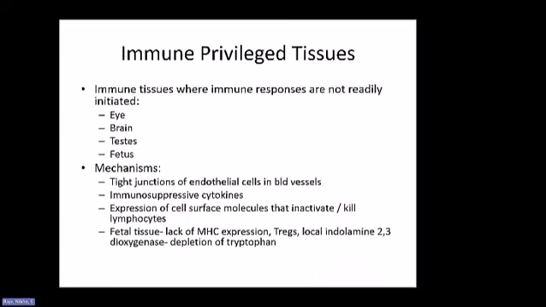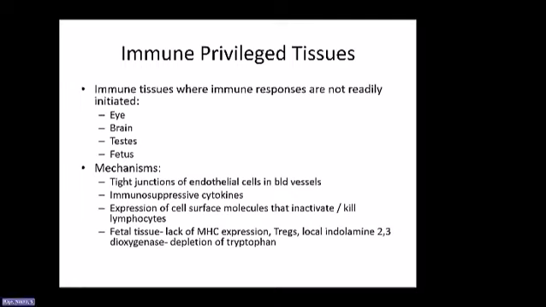Now, apart from that, remember that there are some tissues. So we are talking about regional immunity, and we talked about the GI tract and respiratory tract, GU tract. We talked about the skin. And that's really important. But there are some tissues, some regions where immune responses are not as easy to initiate. And that's an important concept for some of these tissues that are called immune privileged tissues, like eye, brain, testes, fetus. And it's important because you don't want any kind of immune response in those regions, because it can actually damage the function, right?